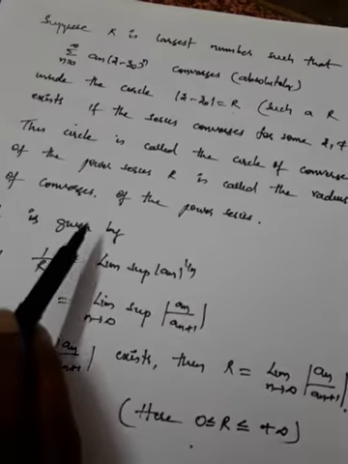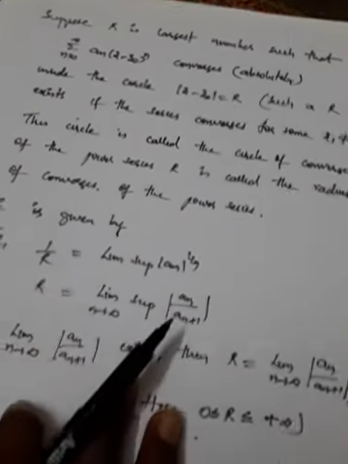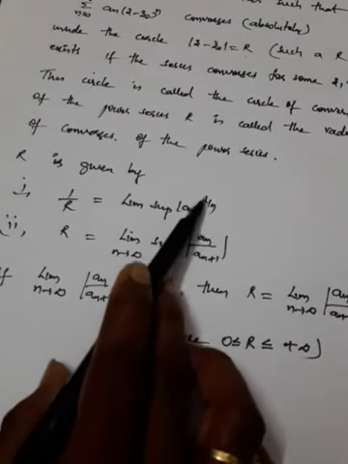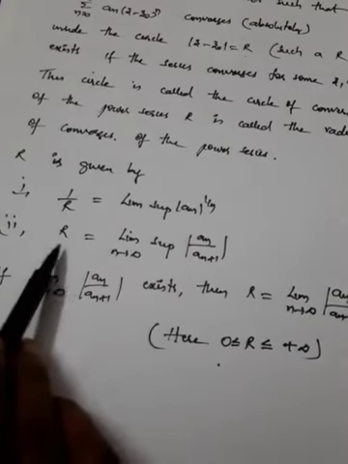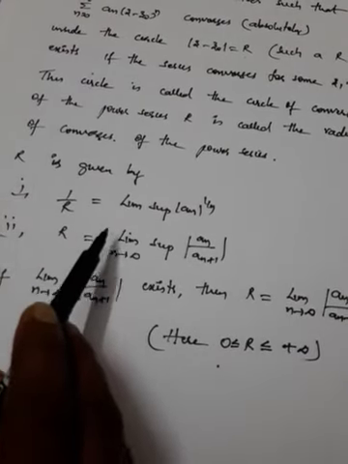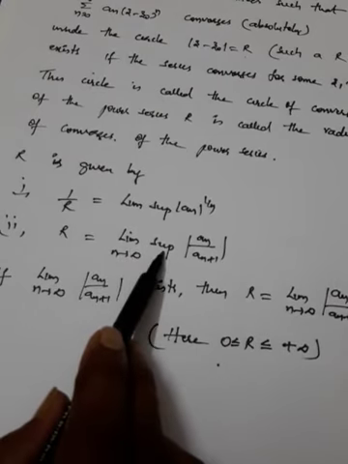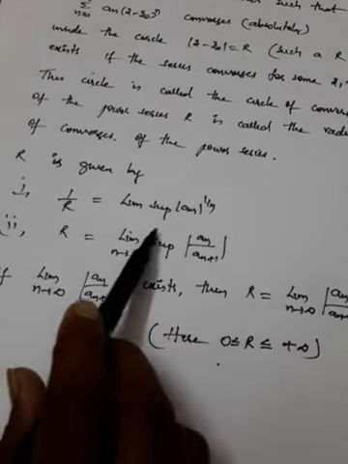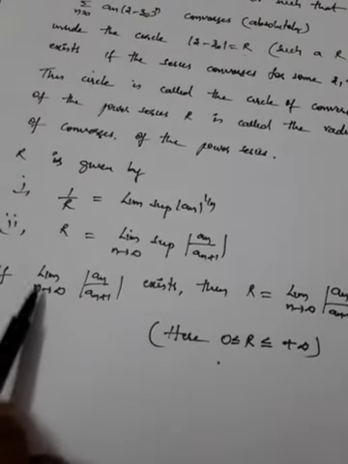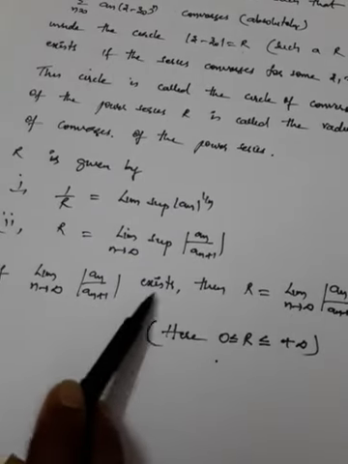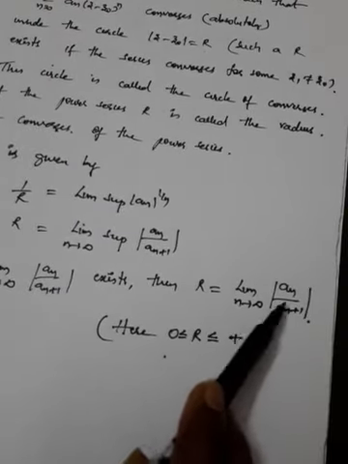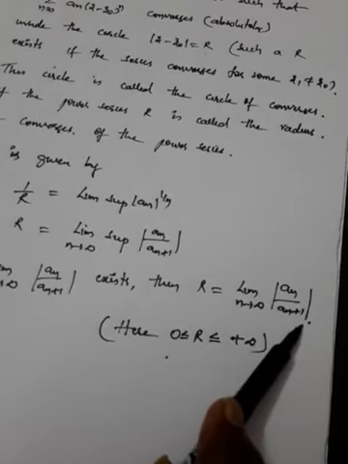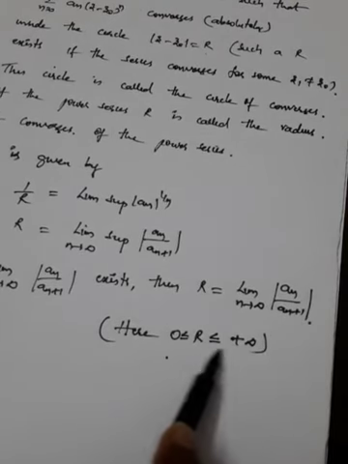The radius of convergence is given in this form: 1 by r equal to limit supremum of mod a n whole power 1 by n. This is one formula. If you take the reverse manner, r will be the limit as n tends to infinity of the supremum of mod a n by a n plus 1. And if the limit as n tends to infinity of mod a n by a n plus 1 exists, then r can be written as limit n tends to infinity of a n by a n plus 1, and r will be in the range of 0 to plus infinity.